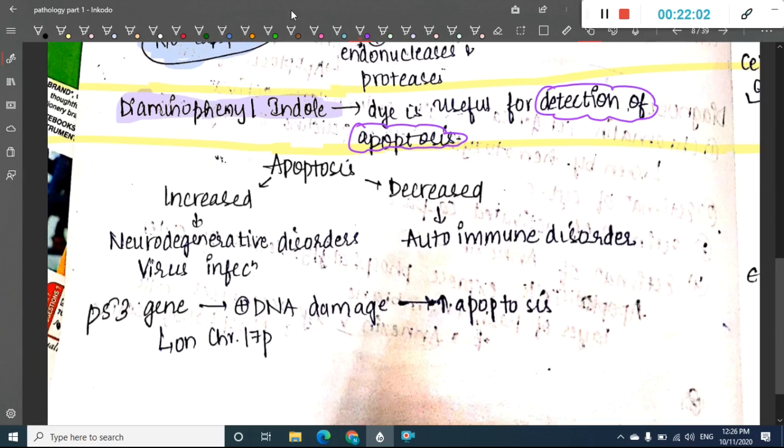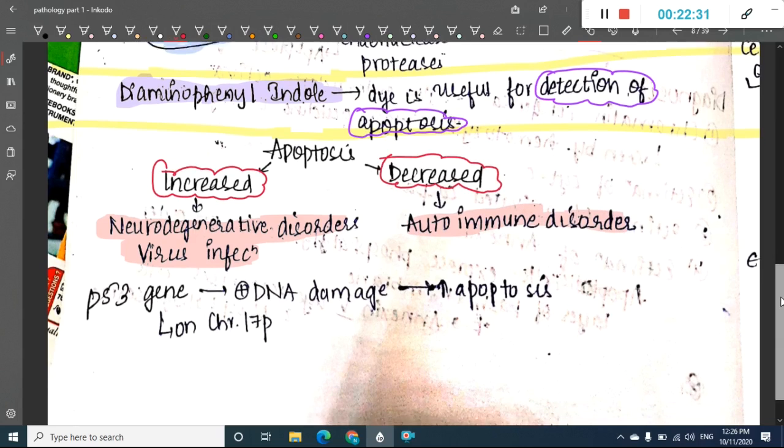Then there are some conditions where apoptosis is increased and some where apoptosis is decreased. Apoptosis is increased in neurodegenerative disorders and viral infection, whereas apoptosis is decreased in autoimmune disorders. P53 activates DNA repair, and this increases apoptosis. P53 is present on chromosome 17p.